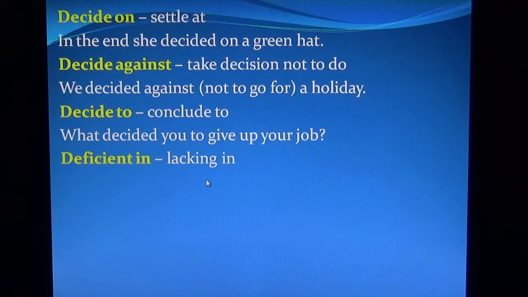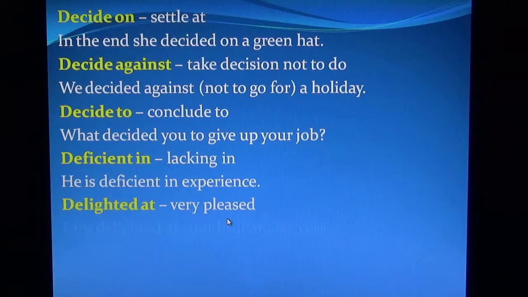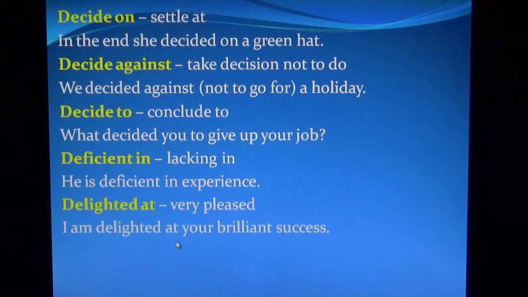Deficient in means lacking in. He is deficient in experience. Delighted at means very pleased. I am delighted at your brilliant success.